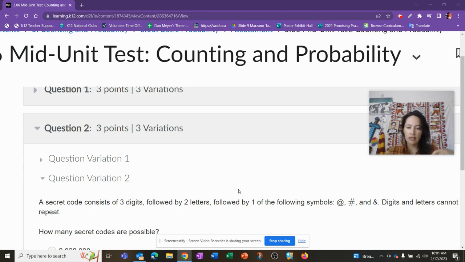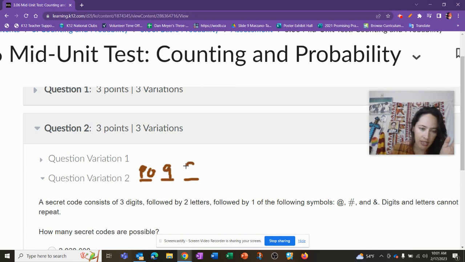3 digits, 2 letters, one of the following symbols, digits and letters cannot repeat. How many secret codes are possible? Here we go. 3 digits, 1, 2, 3. Well, we have 9, 10. My gosh, see, I told you I always forget. If you watch the other video, I'll confuse myself. The digits include 0. So there's 10 possible altogether. Then, since they cannot repeat, so we can't ever have the same, we have 10, 9, 8. That's how many options for the first 3 digits. We have to keep going, followed by 2 letters.